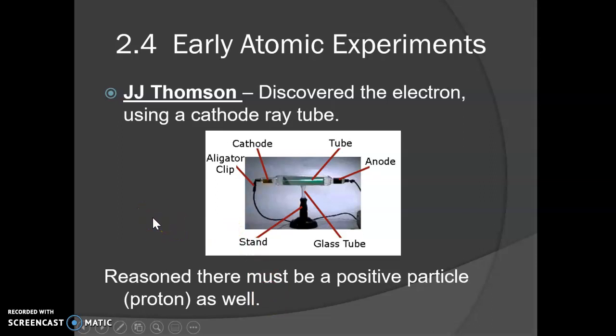J.J. Thomson used a cathode ray tube, which is actually the science behind those old televisions, the big fat ones that have a whole lot of stuff going on behind the screen, so not a flat screen TV. This is the science behind it.